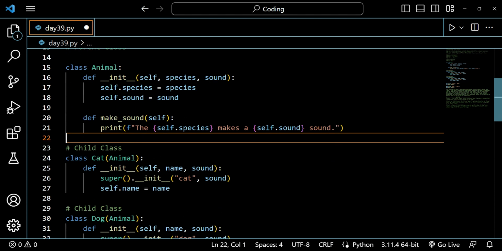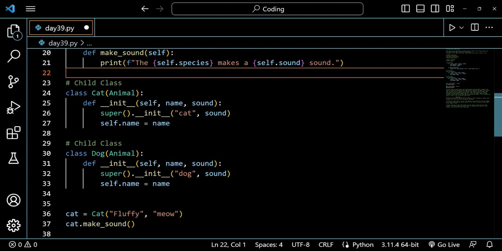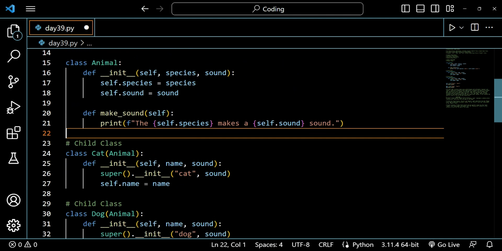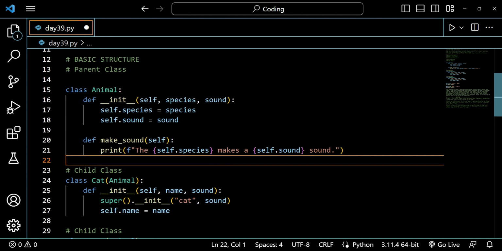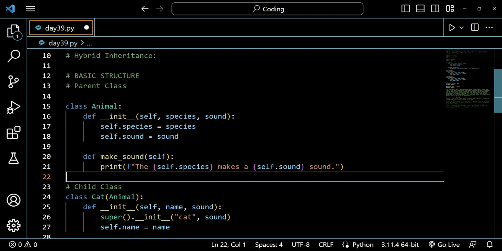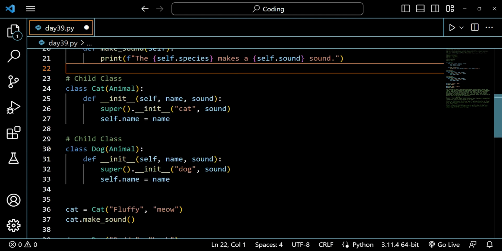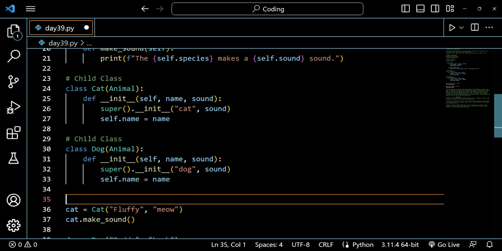Now if we move to the code section below, you can see that we have a child class called cat, right? So cat is inheriting from the animal class. And we have another child class, dog, that is also inheriting from a parent class, that is animal. So we have two child classes, cat and dog, both inheriting from animal. This is the basic structure of a hierarchical inheritance. You can create more child classes.